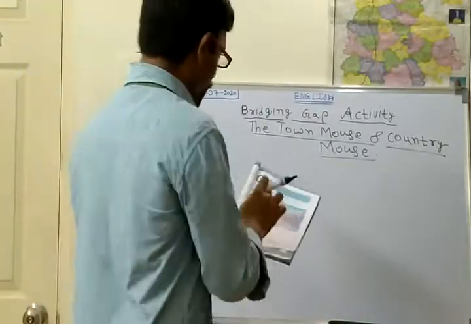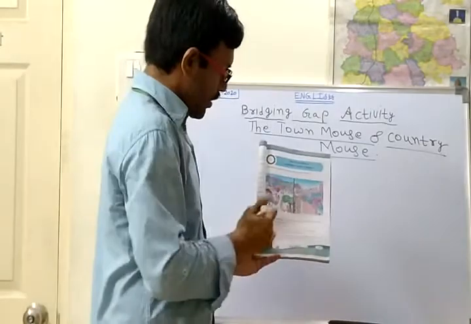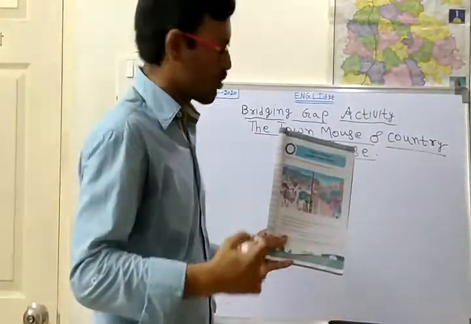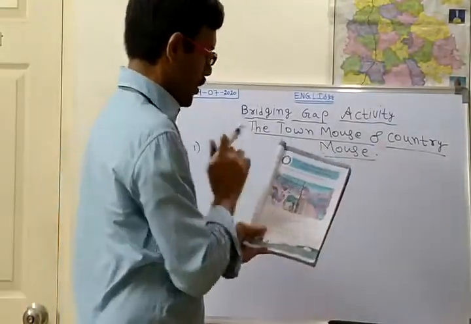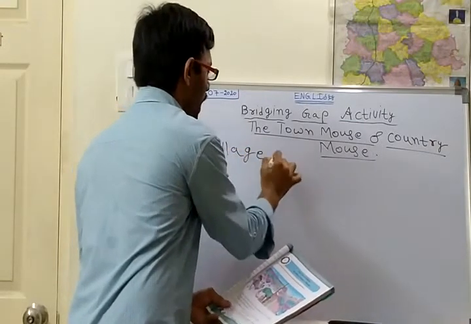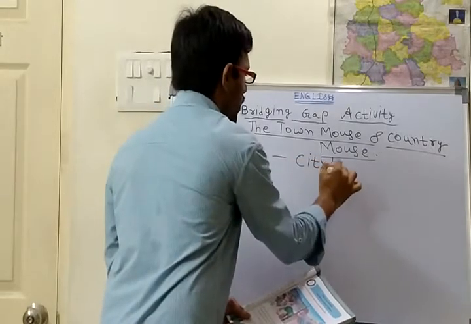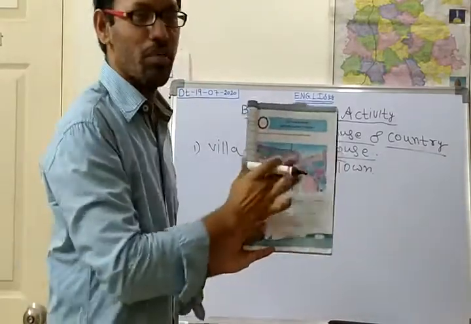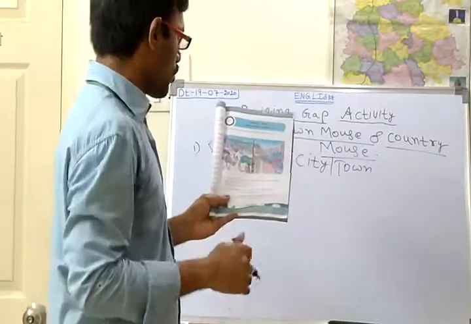So here, what is the first picture and what is the second picture going to tell us? The first one is a village, and the other is a city or town. So this is the first difference you should be able to identify. This is the first difference. So what is the next difference?